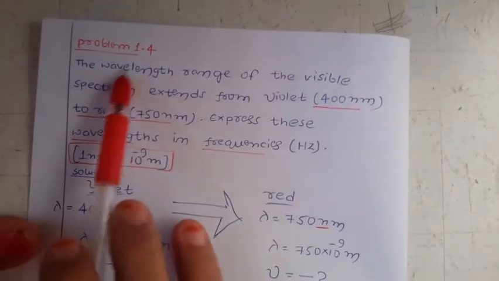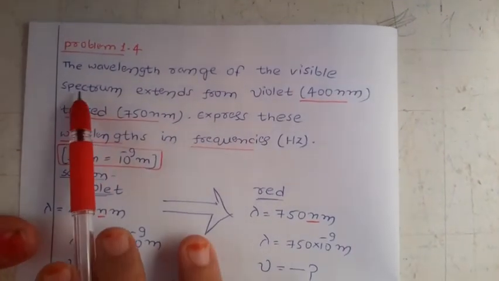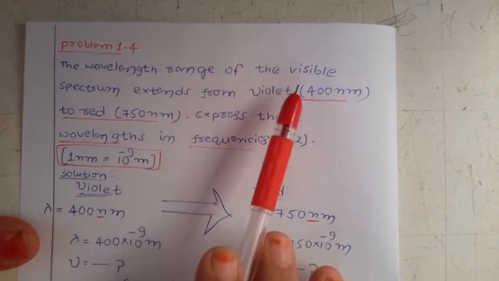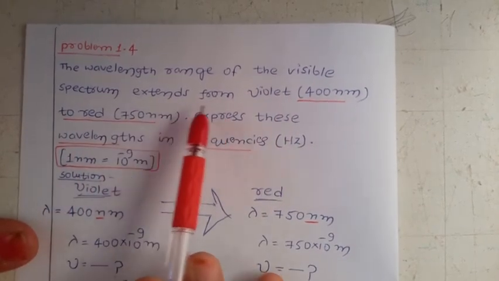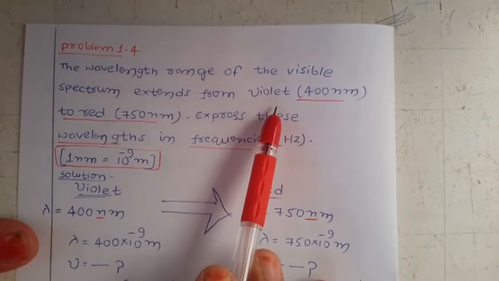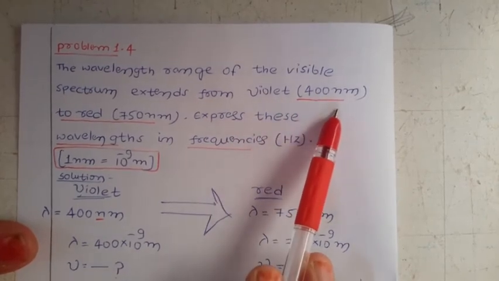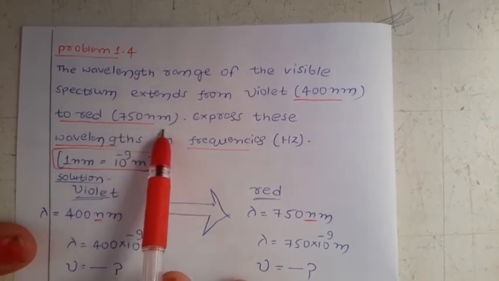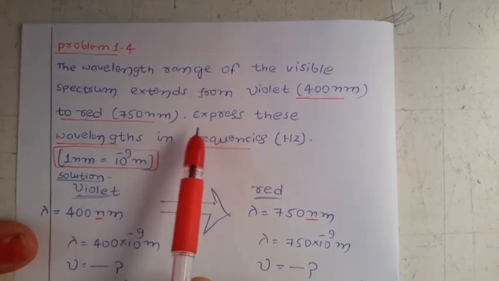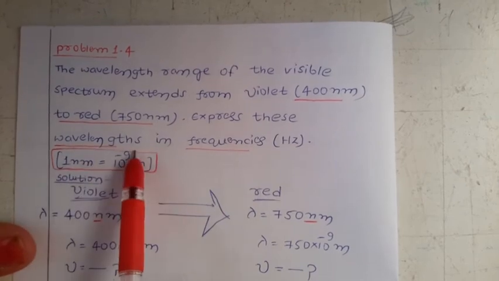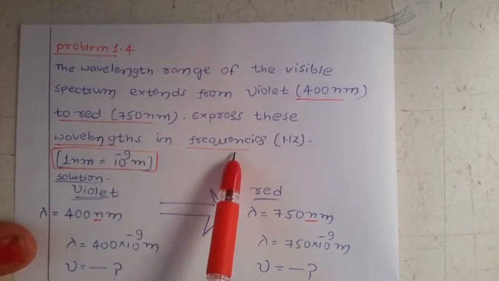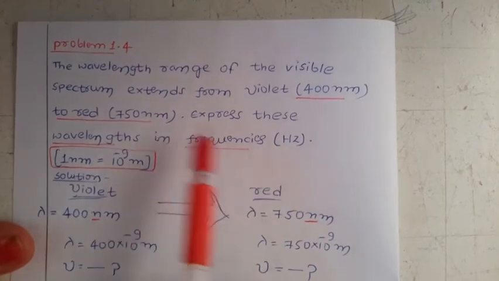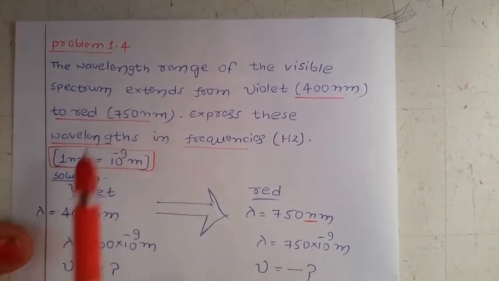Problem number 1.4. Okay, what is the question given? The wavelength range of the visible spectrum extends from violet, 400 nanometers, to red, 750 nanometers. Okay, express these wavelengths in frequencies, and that too in hertz.